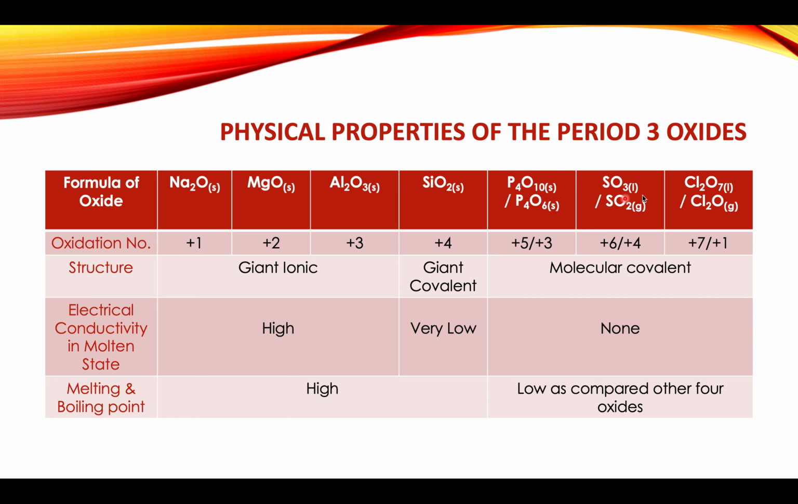Silicon dioxide is having giant covalent structure, macromolecule, just like diamond. From phosphorus to chlorine, they are molecular covalent compounds, and they are having weak van der Waals forces between them.